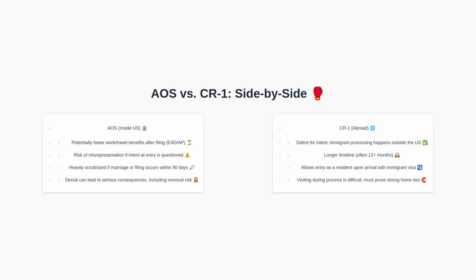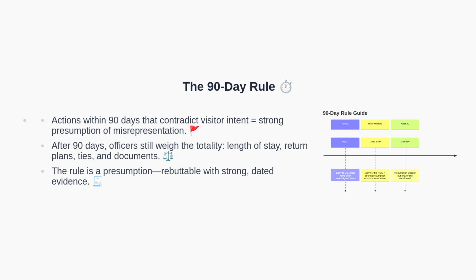Now, let's explore the 90-day rule and its implications. Now, regarding the 90-day rule. If a visitor marries or files for adjustment of status within 90 days of entry, there is a strong presumption of misrepresentation. After 90 days, the presumption weakens, but officers still assess the totality of circumstances, including unusual length of stay, return plans, and supporting documents. This is a presumption, not an automatic denial, but rebuttal requires strong, dated evidence of post-entry decision-making.